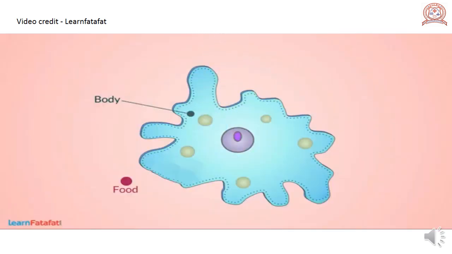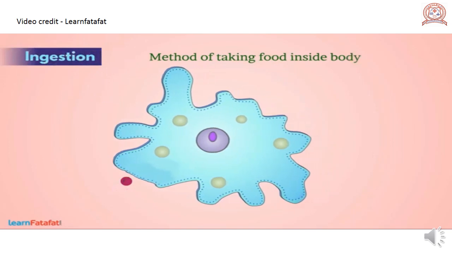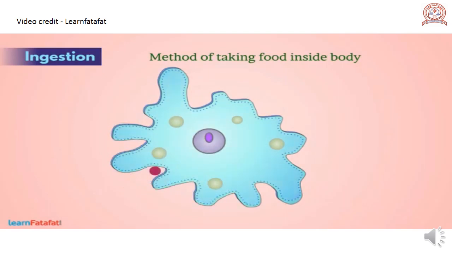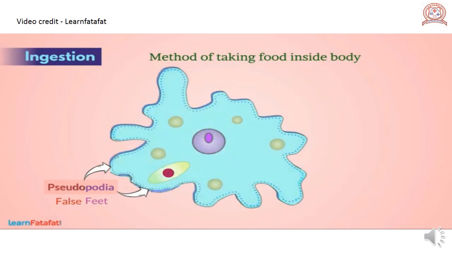Let's understand it. Ingestion. Method of taking food inside the body is called ingestion. Amoeba moves continuously. Whenever it senses the food particle, it spreads finger-like structures around the particle. These structures are called pseudopodia. These are the false feet of amoeba. Amoeba encircles the pseudopodia around food particle and takes it inside its body. We say that amoeba engulfs the food. It results in formation of food vacuole which contains food particles.